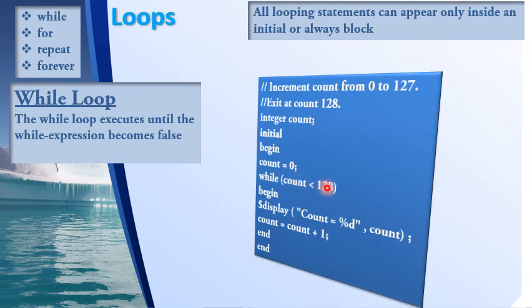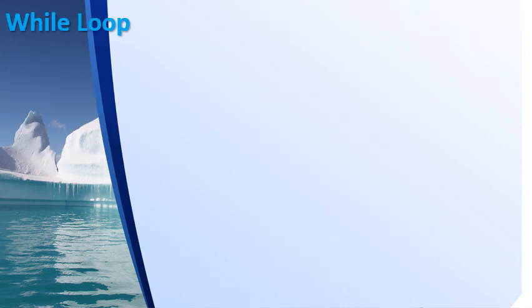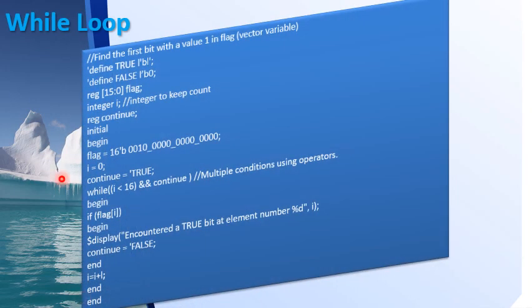When it becomes 128, this condition is not satisfied. 128 is not less than 128, so it will come out of the loop. As a second example, the program is to find the first bit with the value 1 in flag. Flag is a 16-bit vector variable.